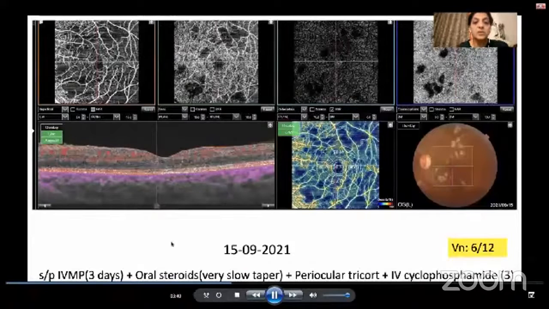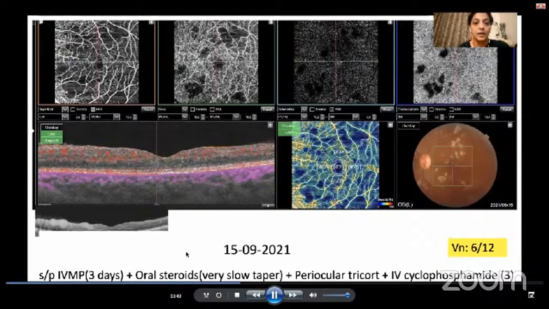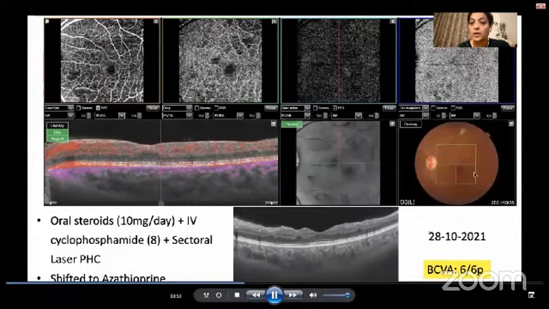Despite that, she was treated with IV methylprednisolone and IV cyclophosphamide. In 3 weeks, her vision started improving with resolution of macular edema. At this point of time, a laser photocoagulation was also done to the ischemic area. So this is the follow-up at the end of 3 months. Now she was shifted to azathioprine with a maintenance dose of steroid.